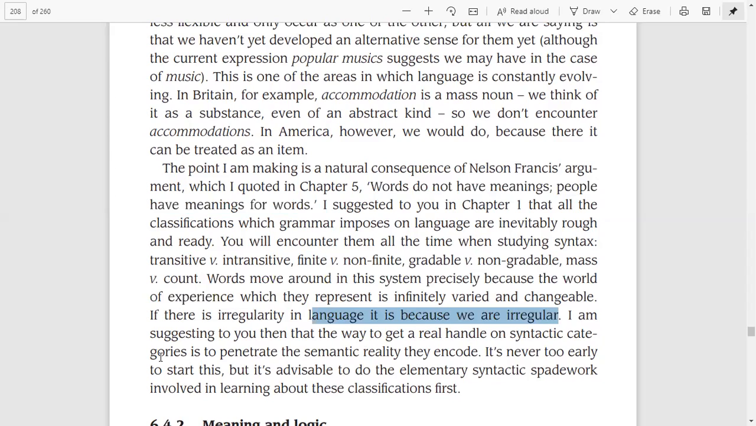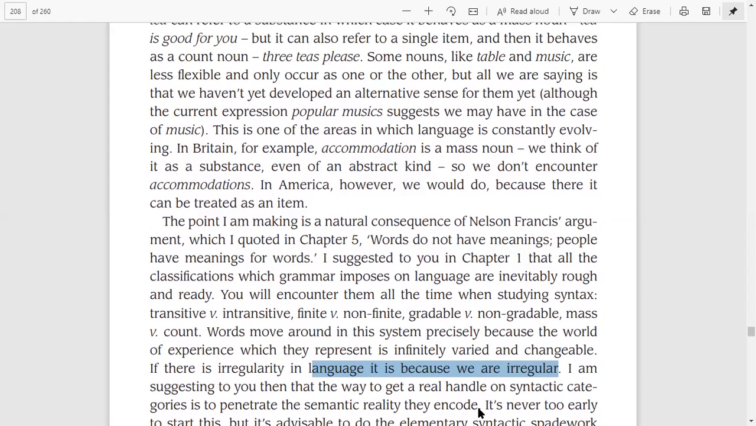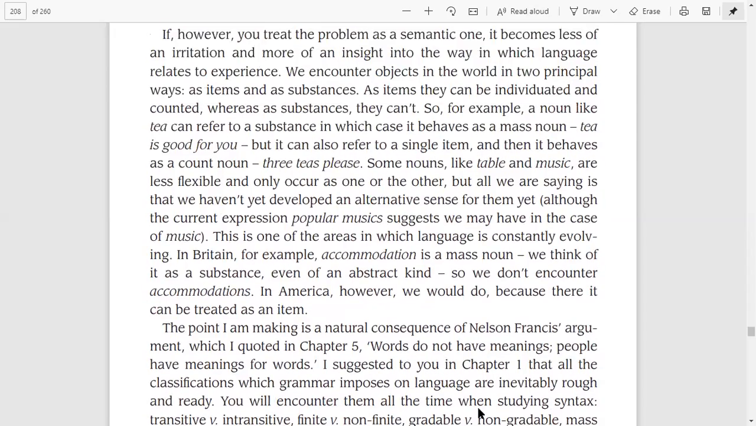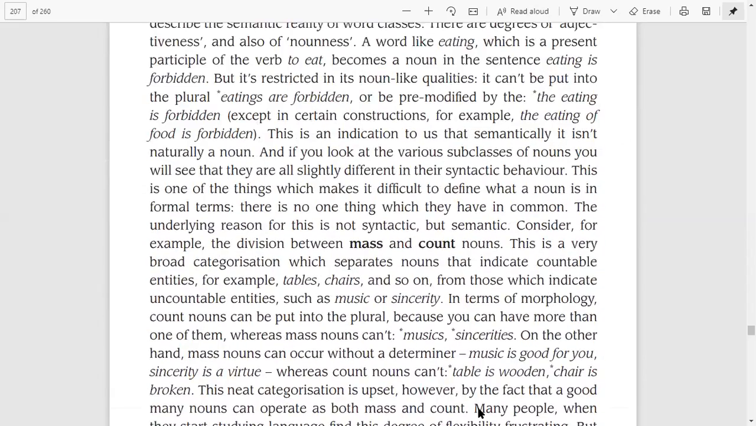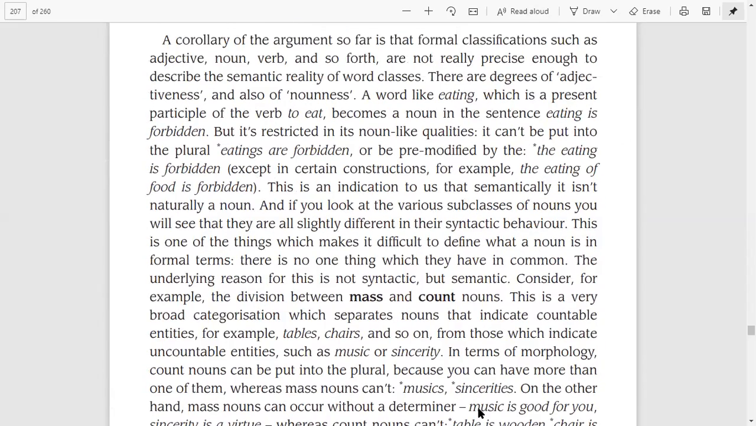It is never too early to start this, but it is advisable to do the elementary syntactic work involved in learning about this classification first. This is all about the meaning and syntax of the words. So we discussed the different things in this lecture.